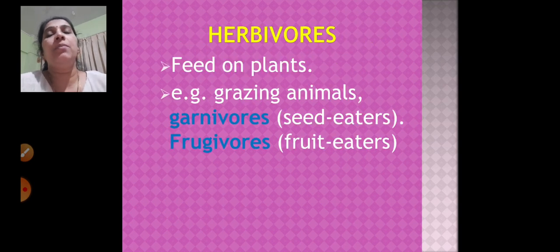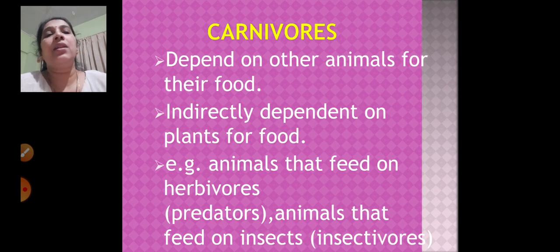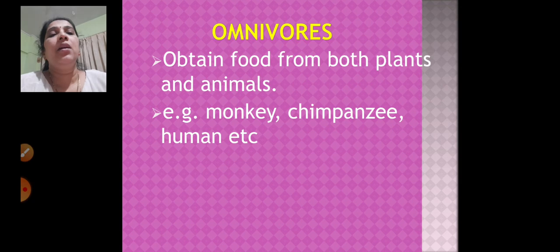decomposers. Now herbivores means they feed only on plants, that is grazing animals. Granivores and frugivores: granivores means seed eaters and frugivores means fruit eaters. Now carnivores depend upon other animals for food, right? That means they are indirectly dependent on plants for food, that is, through the herbivorous animals. Then omnivores obtain food from both plants and animals. Examples are monkey, chimpanzee, humans.